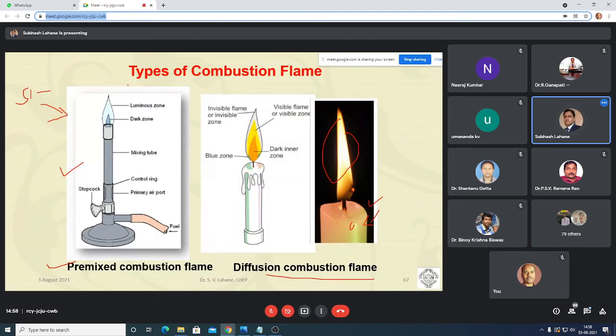But in case of CI engine, there will be premix as well as diffusion combustion. Whatever amount of fuel we are injecting during the ignition delay period, that is a premix combustion. And once combustion starts and still you are injecting some amount of fuel, that will give you the diffusion combustion. So in CI engine, there will be both premix as well as diffusion, and that's why there will be four stages of combustion in case of CI engine. But in SI engine, there are only three stages: ignition lag, flame propagation, and afterburning.